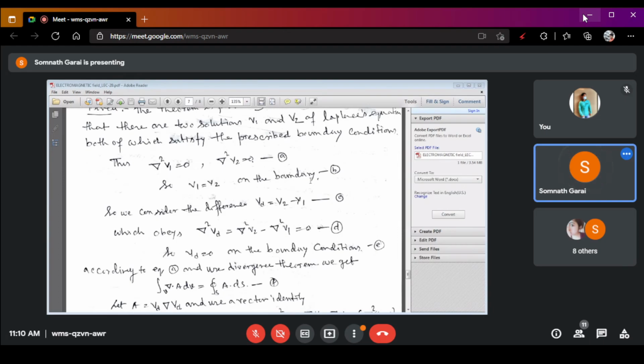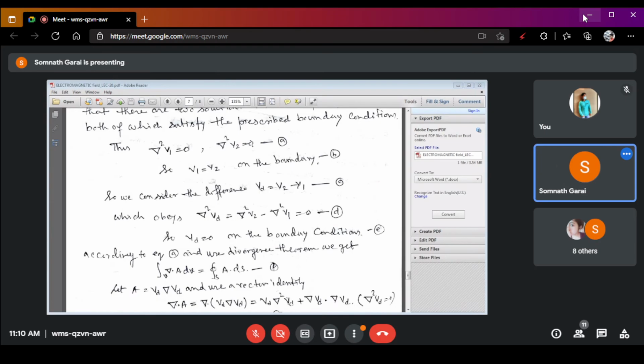Now, we assume that there will be some minimum difference between the solutions V1 and V2. If we assume that there is some difference between V1 and V2, then we can denote it as Vd is equal to V2 minus V1.